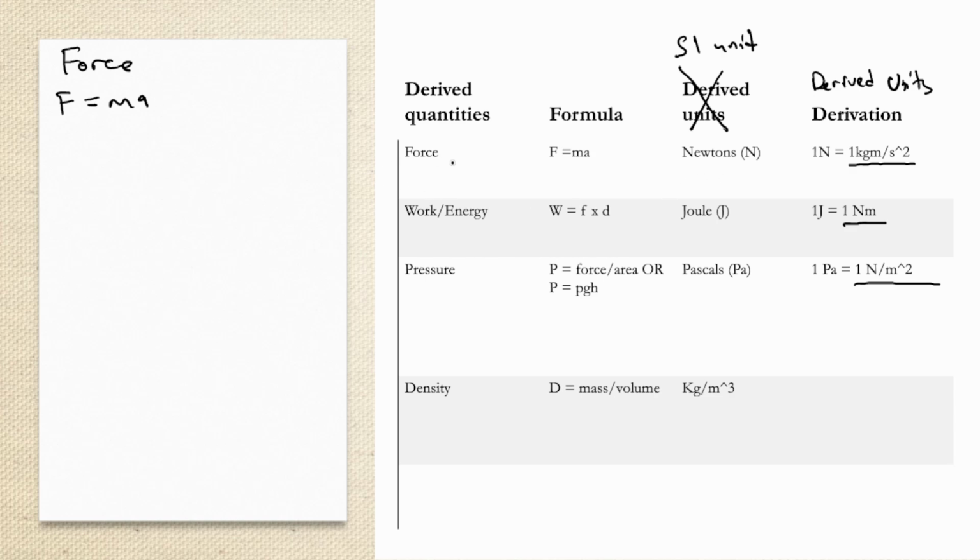The SI unit of force is Newton, and the derived unit of force is 1 kg meters per second squared. The SI unit of work or energy is Joule, and the derived unit is 1 Newton meter. The SI unit of pressure is Pascal, and the derived unit is Newton per meter squared. The SI unit of density, which is also the derived unit in this case, is kg per cubic meter.